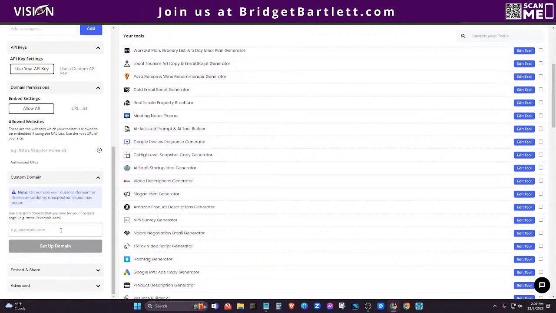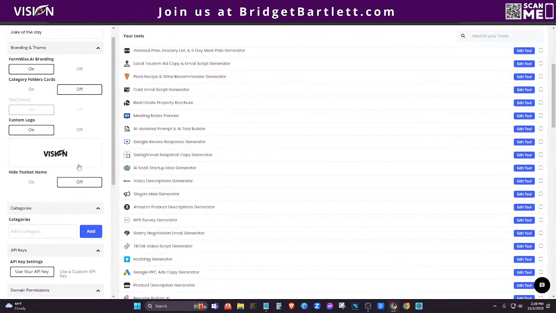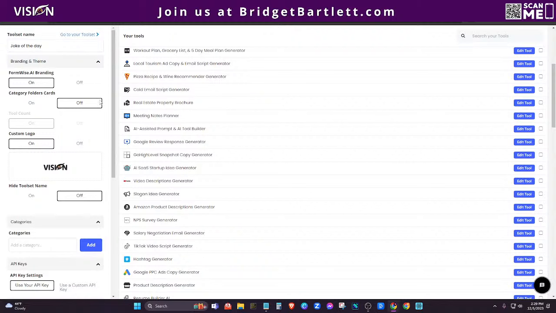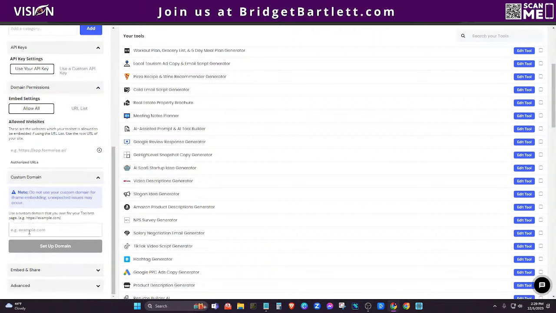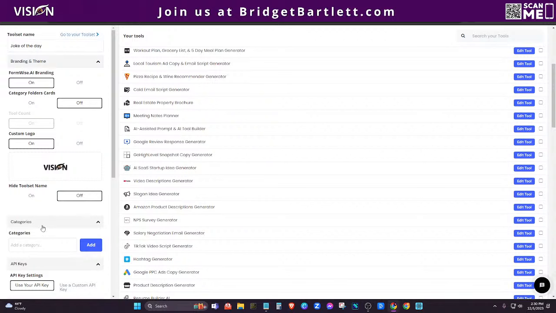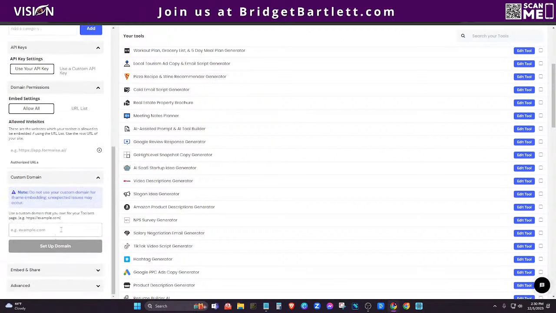Okay, so this custom domain would be for this tool set here. So you definitely want to buy a domain. I recommend Cloudflare. It's the one that I use. But you can use a regular root domain, or you can use a subdomain. So for this example, I would just say something like joke of the day, maybe jokes.myvisionagency.com. And then we can click set up domain.